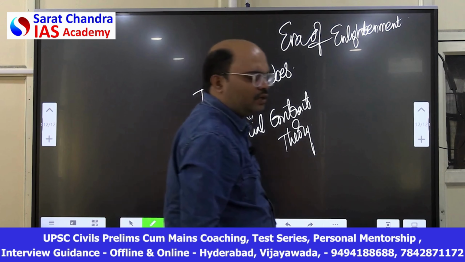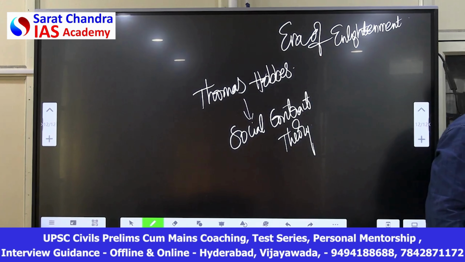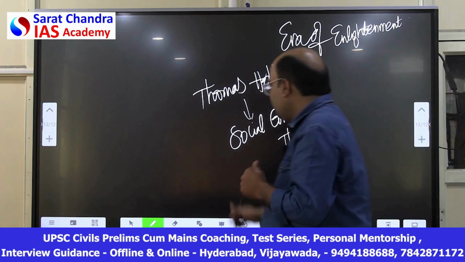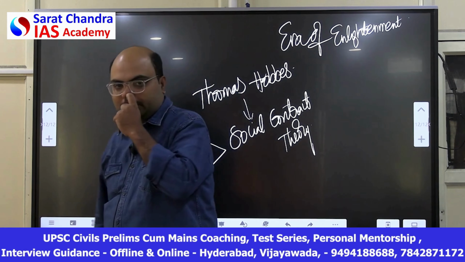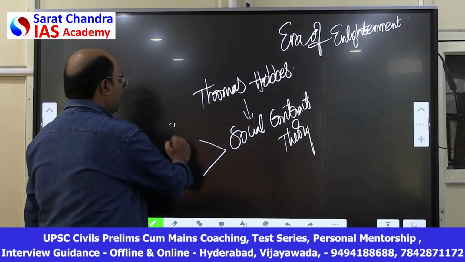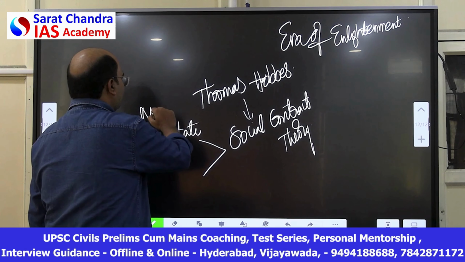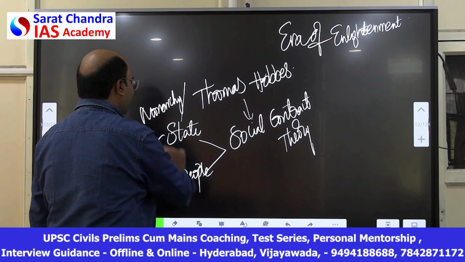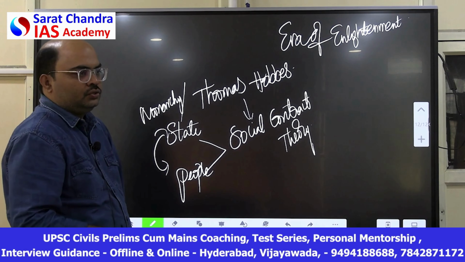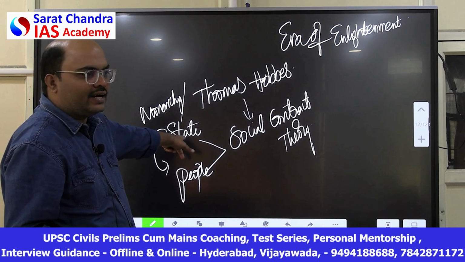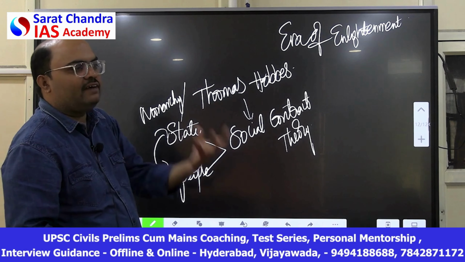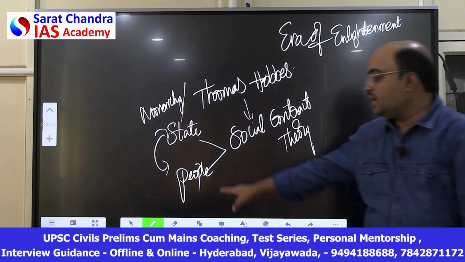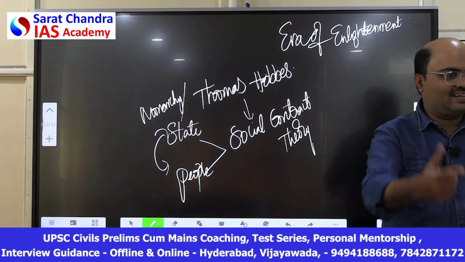For thousands of years before Thomas Hobbes, rulers were worshipped like gods. They were not questioned. But Thomas Hobbes explained to us that the state, that means monarchy, was formed out of a contract among the people. There was a contract between people and the state. So, what was the duty of the state as a part of the contract? To protect the lives of the people. If the lives of the people were not protected, people had the right to rebel, to start a revolt.